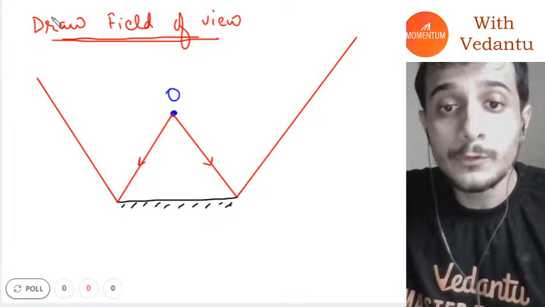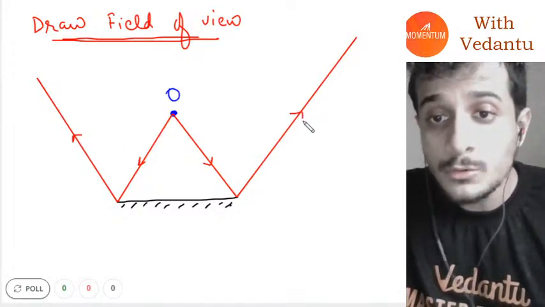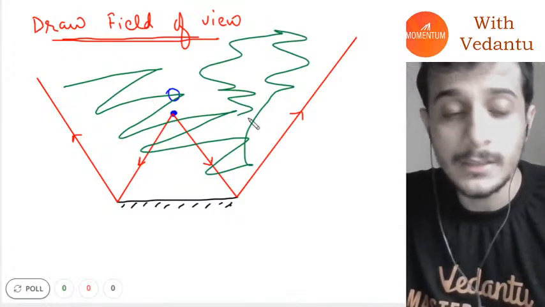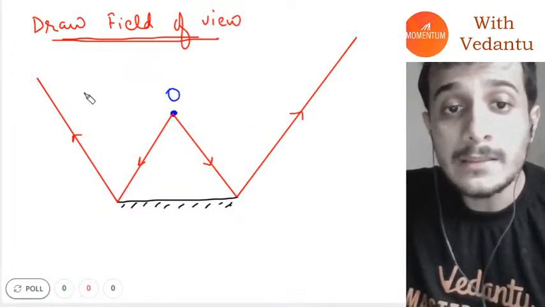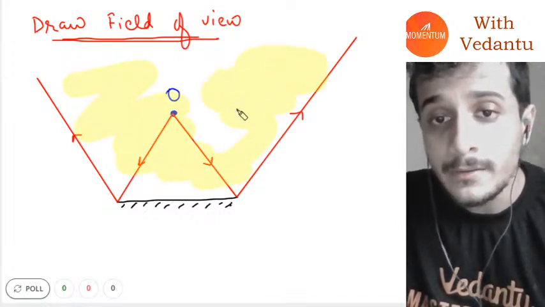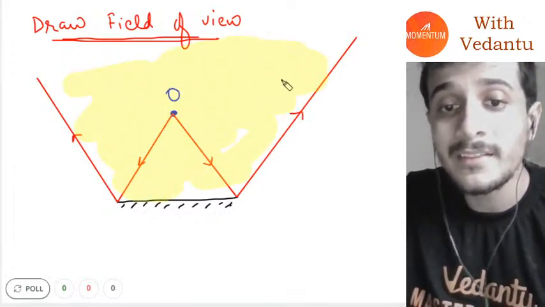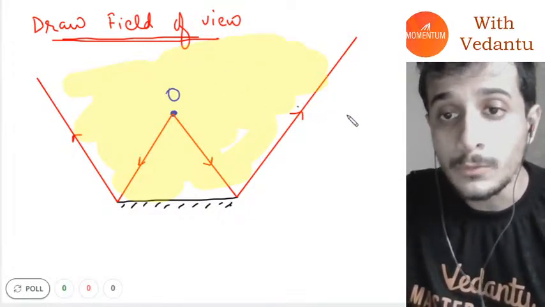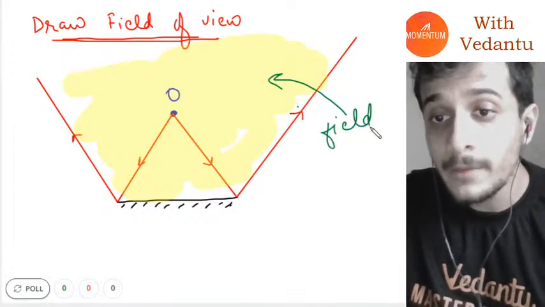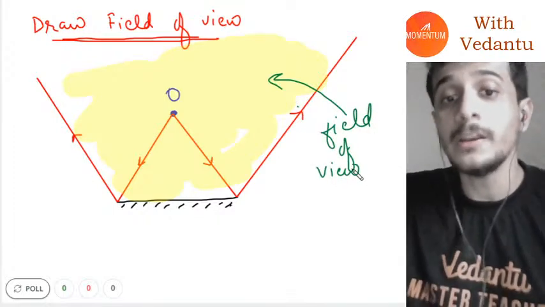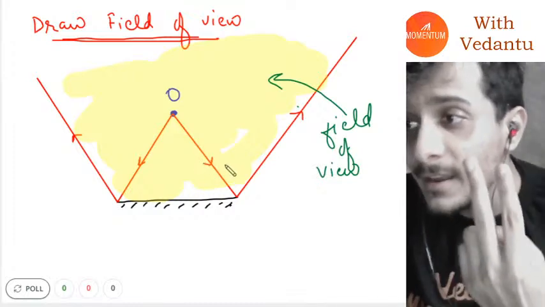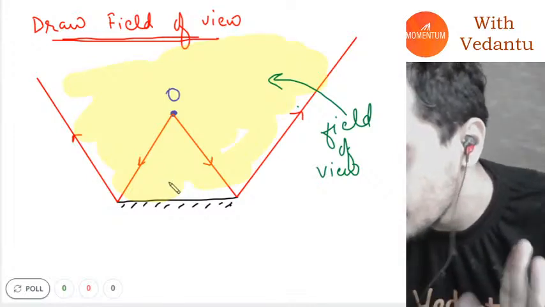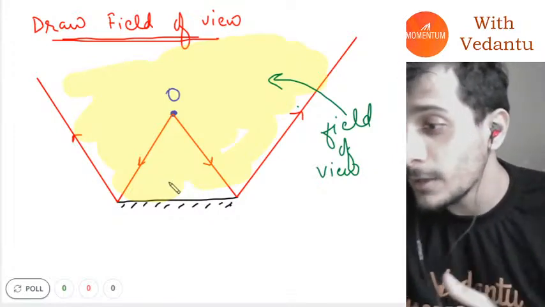If you see, in between these two rays all the other reflected rays will be. So this entire region is called field of view. I hope everybody understood. Whenever you have to draw field of view, always take two incident rays to the two extremes. Thank you, Surinder Singh. Thank you, Afra.